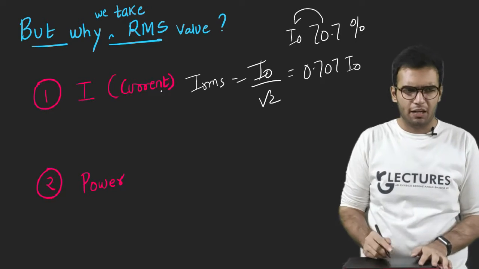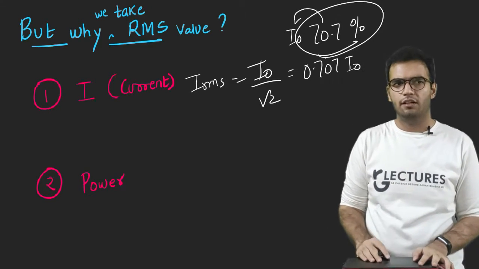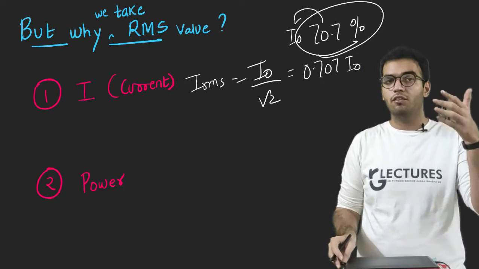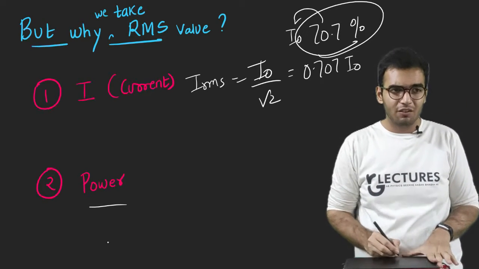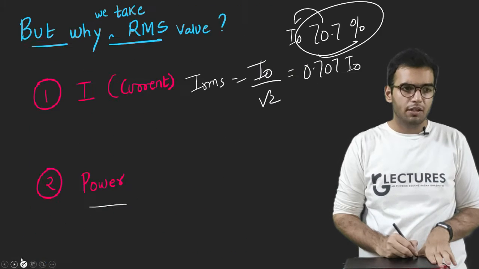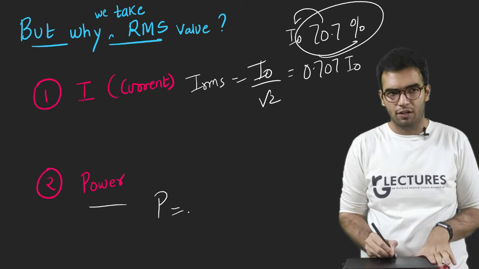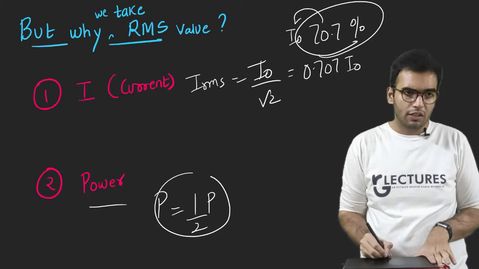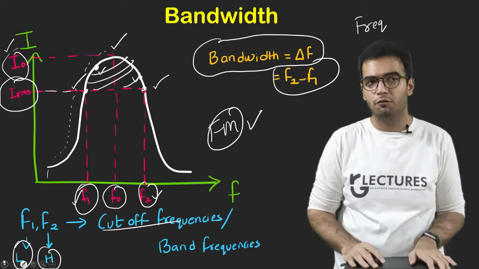So why do we take IRMS? The first reason was that it is 70 percent of the peak value. The second reason is that at these frequencies, at this current, the power becomes half of the original value. So these frequencies are also called half power frequencies.